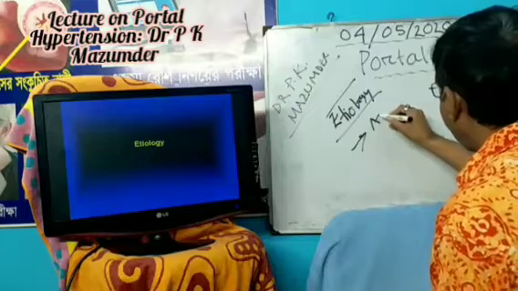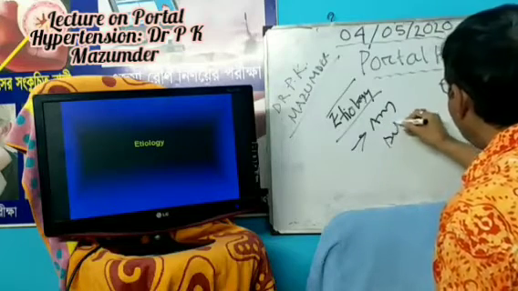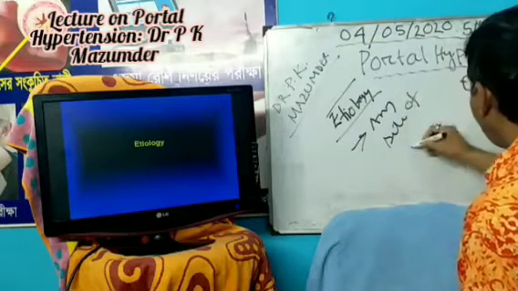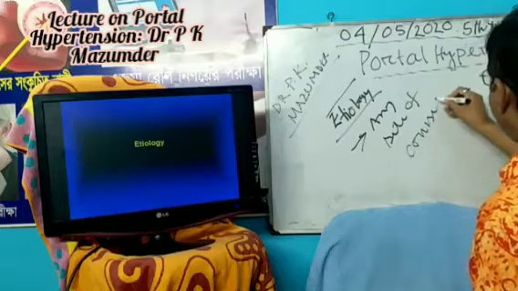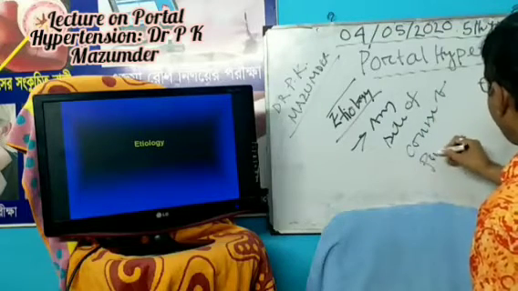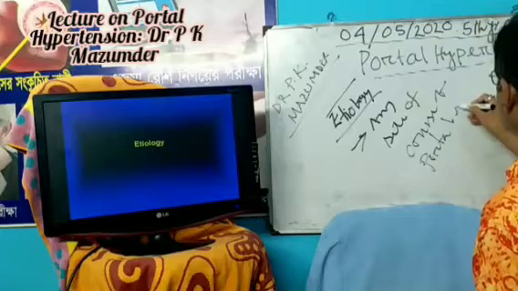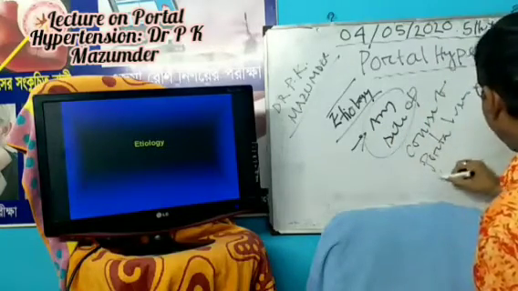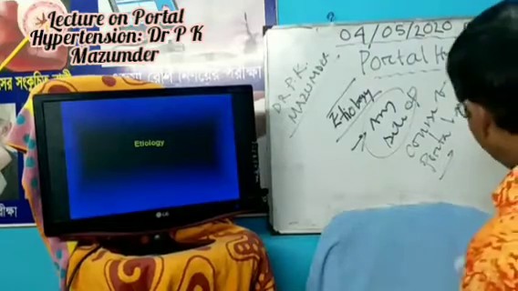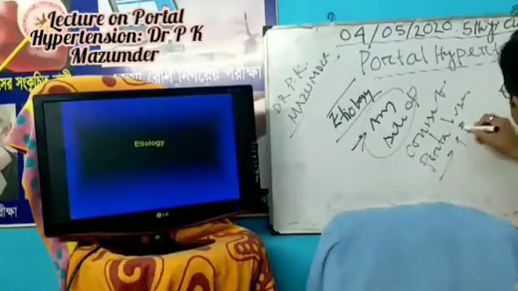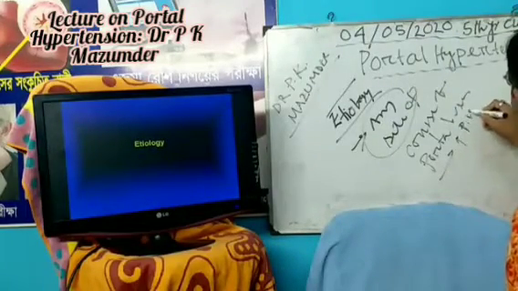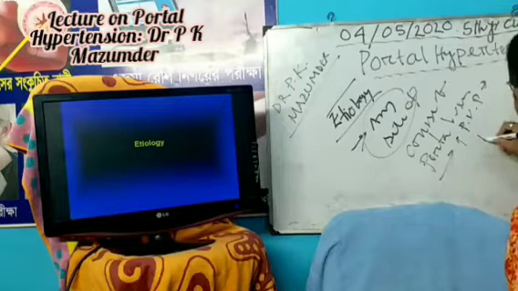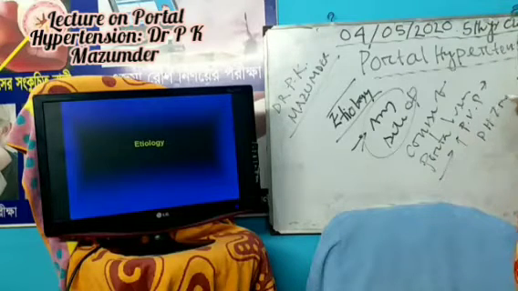At any site of the course of the portal vein, if obstruction occurs, it increases the portal venous pressure and produces portal hypertension.